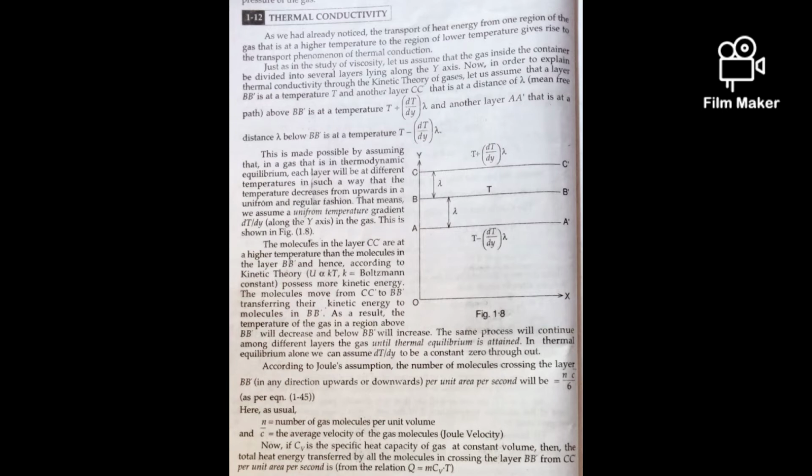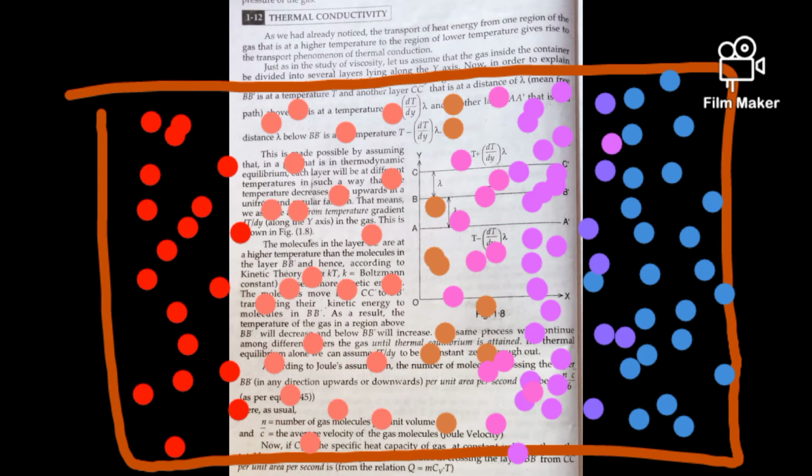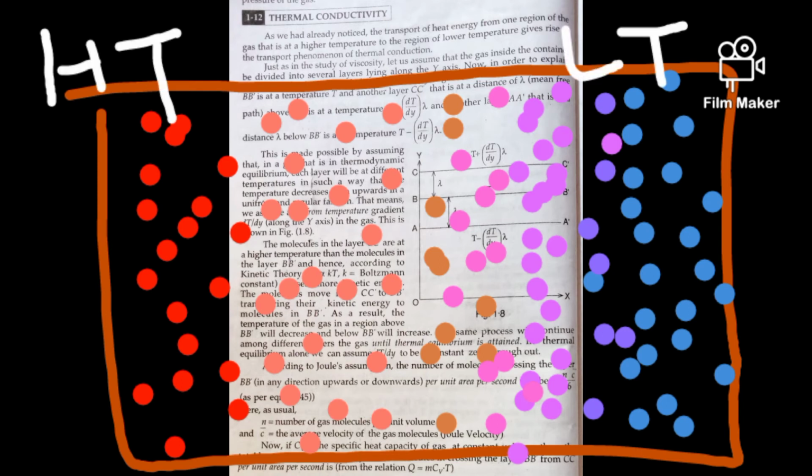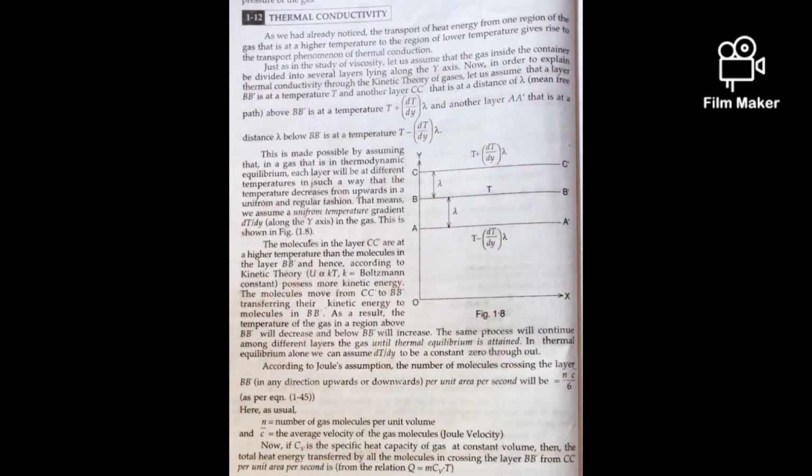Okay, so take a gas in a container. Suppose some regions are at high temperature and some other regions are at lower temperature. Then there is a transport of molecules from the higher region to the lower regions to get thermal equilibrium.